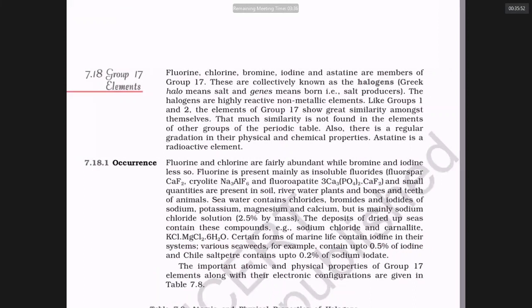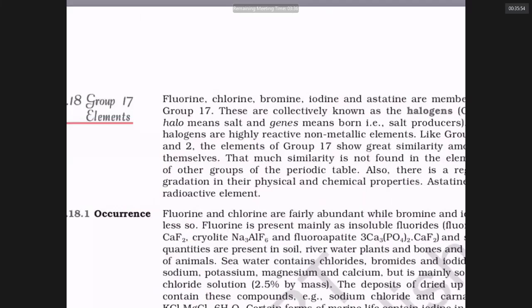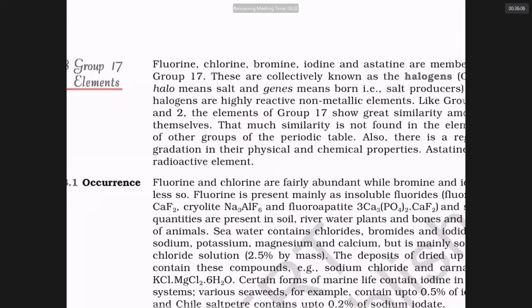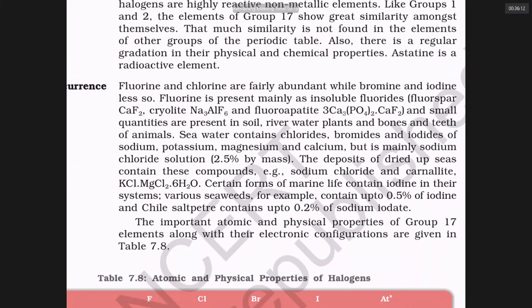Group 17 elements are the halogens. This is the last but one group in the periodic table. All these are non-metals; there is no metal, and the last member is a metalloid. These are the naturally occurring ores. You have to remember these names: cryolite, fluorspar, fluorapatite, carnallite.